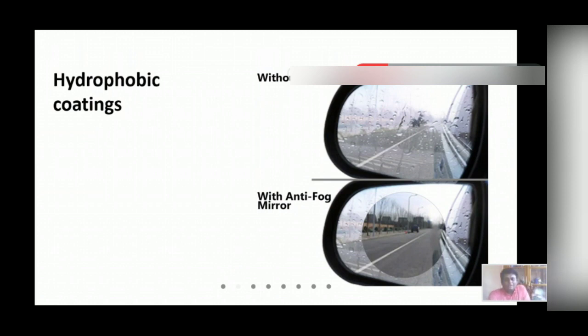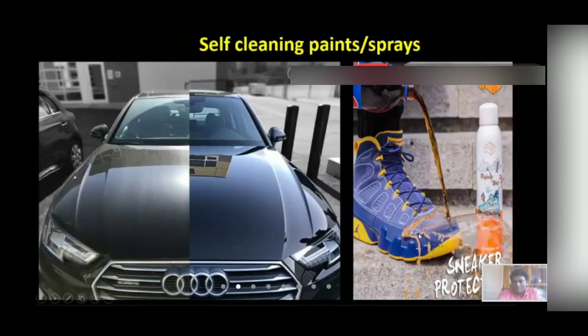This can also be used in self-cleaning paints and also for shoes and shirts, so that they remain super clean. These are already in the market. You can also check in the various marketing issues.